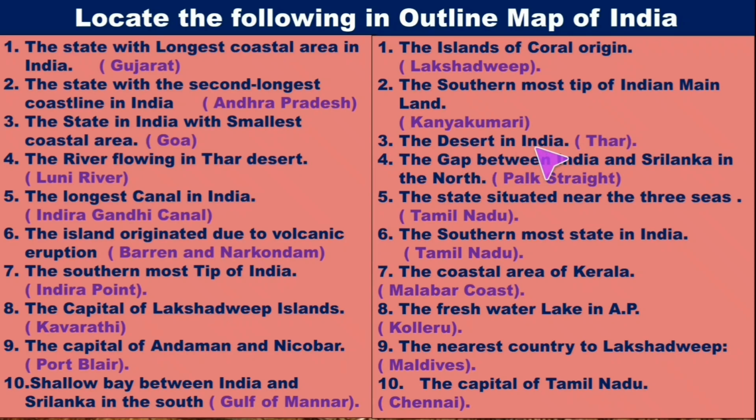The desert in India, Thar. The gap between India and Sri Lanka in the north, Palk Strait. The state situated near the three seas, that is Tamil Nadu. The southernmost state in India, that is also Tamil Nadu. The coastal area of Kerala is known as Malabar Coast. The freshwater lake in AP, that is Kolleru. The nearest country to Lakshadweep is Maldives. The capital of Tamil Nadu, Chennai. Practice this one in a blank map of India.